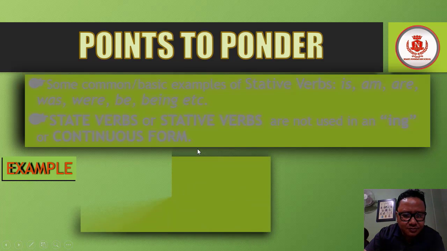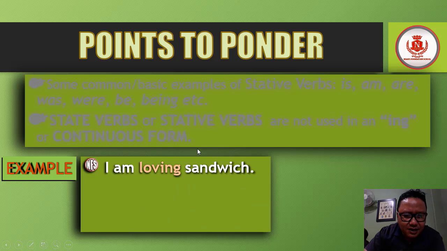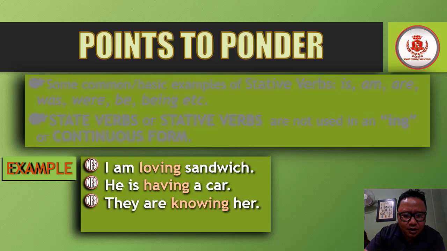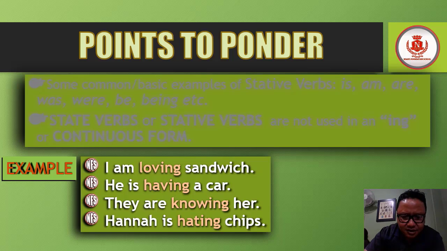Example here, let's see. I am loving sandwich. Sounds correct, right? He is having a car. They are knowing her. Hannah is hating chips. Here we have some verbs like loving, having, knowing, hating.